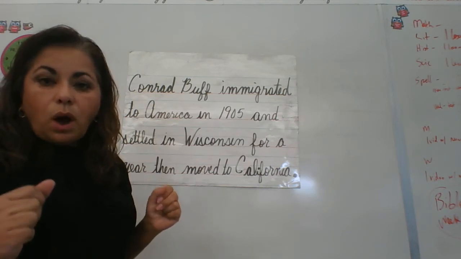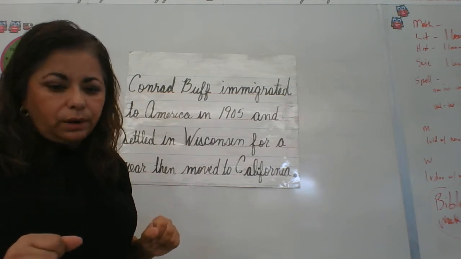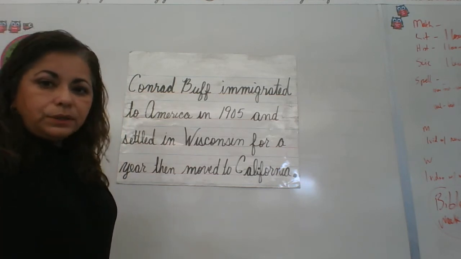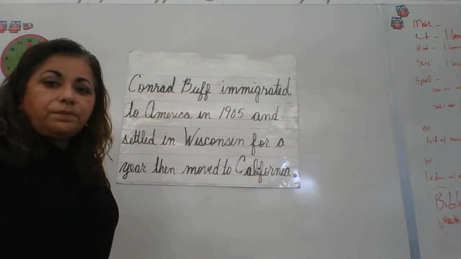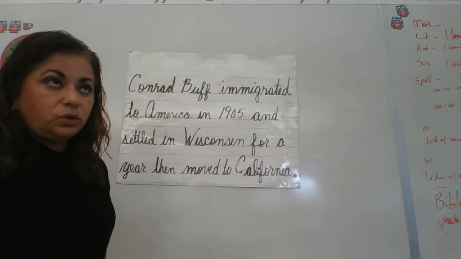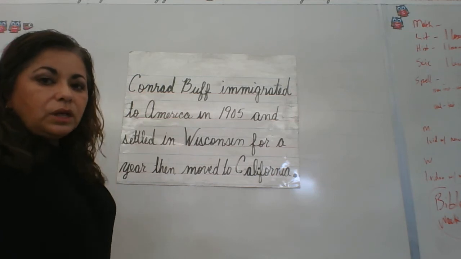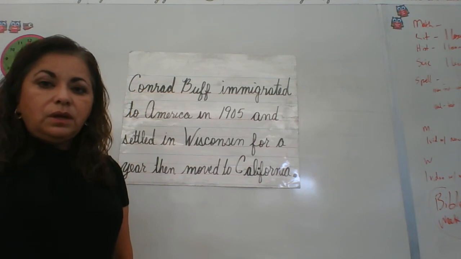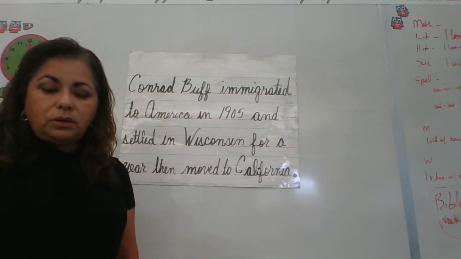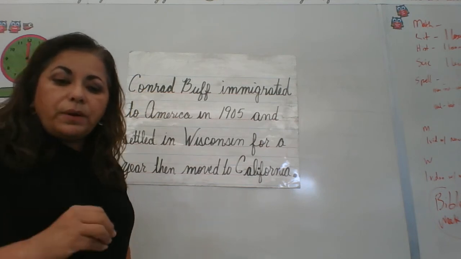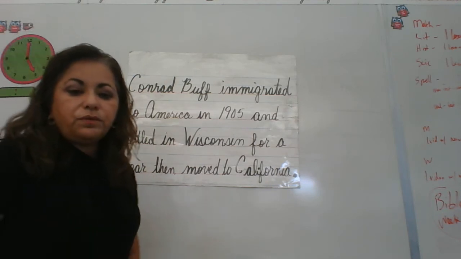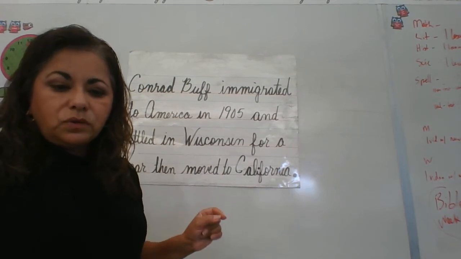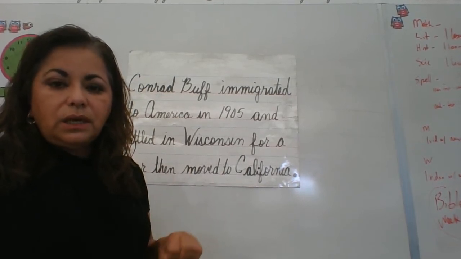We chose Ohio because that's where Mary was born, all right? She was American. Conrad was not American. He was, do you remember what he was? He was Swiss. He was from Switzerland. That's why we did a map of Europe, and he studied in Switzerland and Germany. So we identified Switzerland and Germany, but then he moved to America. He came to America and he moved to Wisconsin, lived there for 1 year, and then he moved to California. So that's why we identified these three states in America.